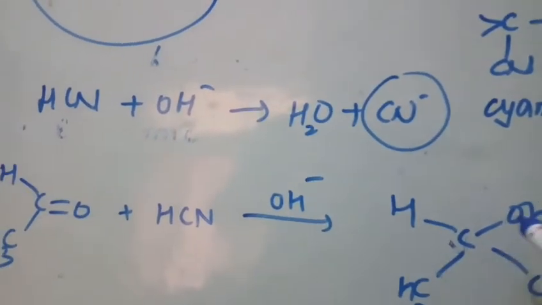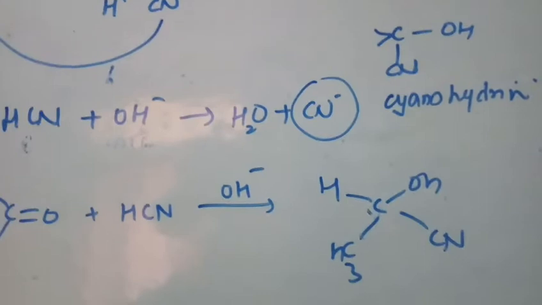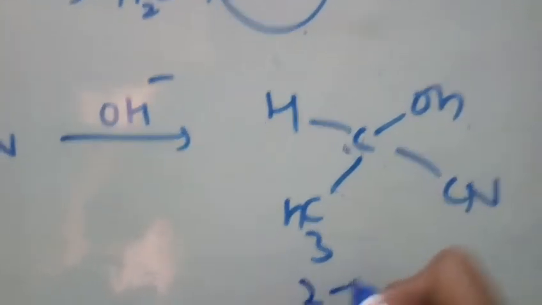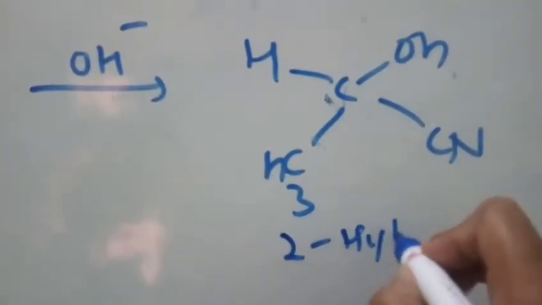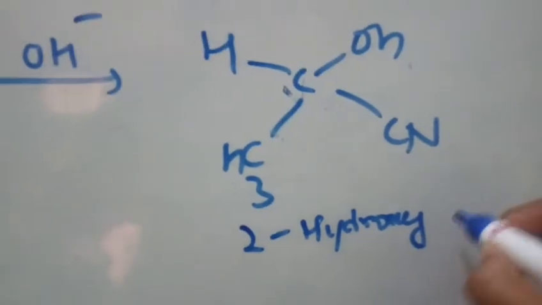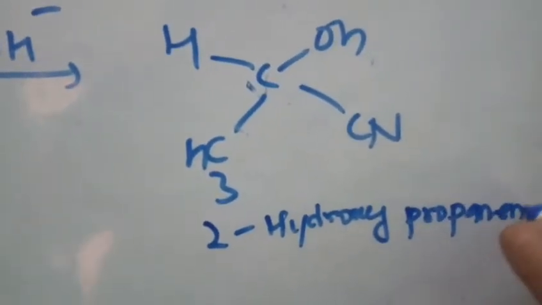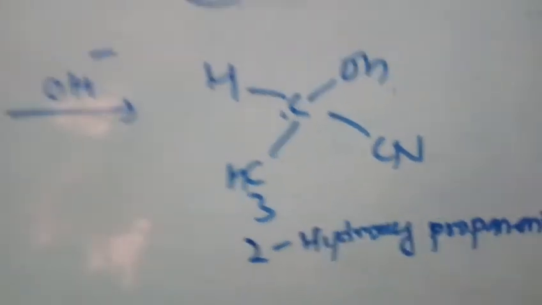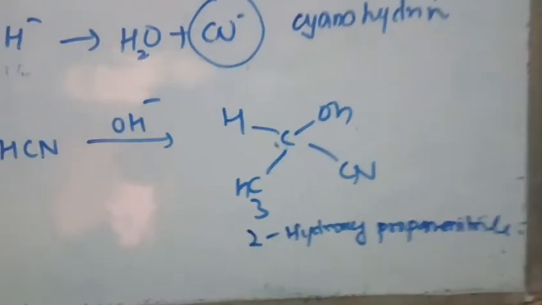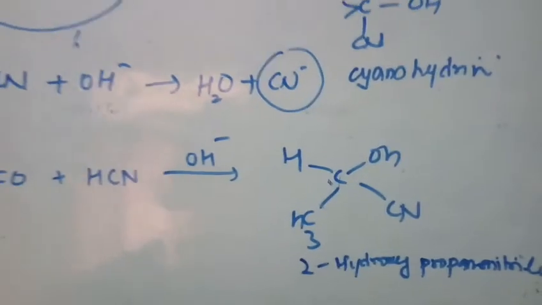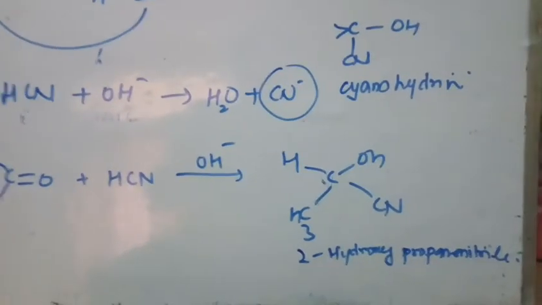IUPAC name is 2-hydroxypropane nitrile. Right, commonly they are known as cyanohydrin. So since it is of ethanal, it is known as ethanal cyanohydrin. So hope you understood this.